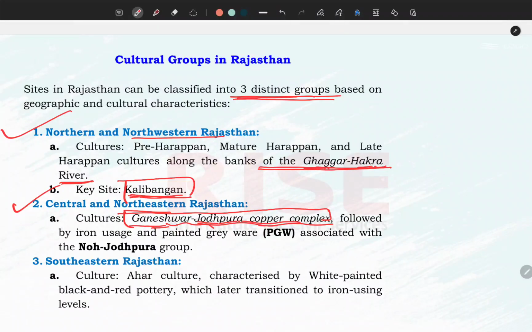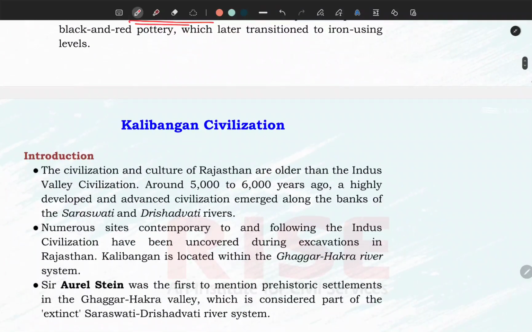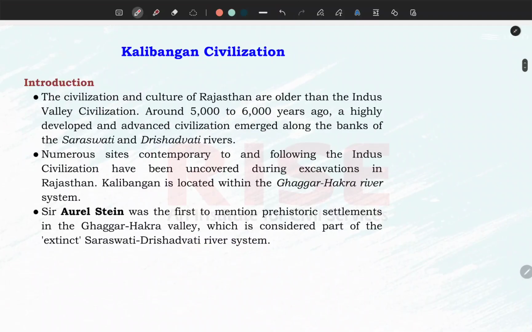By that time, Ganeshwar Jodhpura Copper Complex is in chronology comes after Kalibanga. And third is the southeastern Rajasthan, which is the Ahar culture, which is in the bed of the river Banas and its tributaries. Now, one by one, we will do this civilization. The first is the Kalibanga civilization.